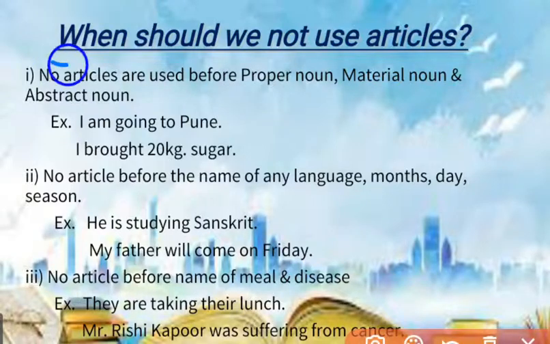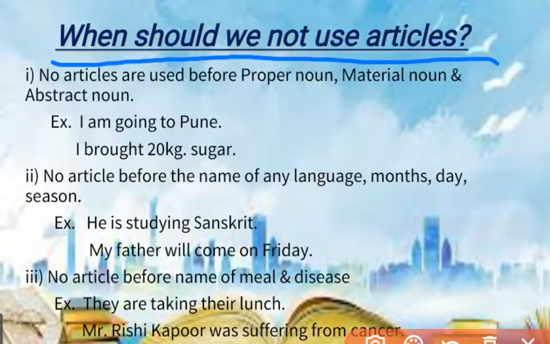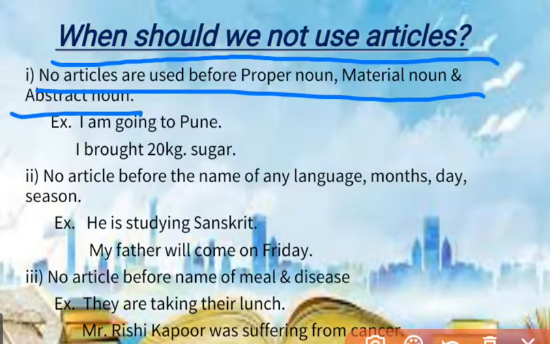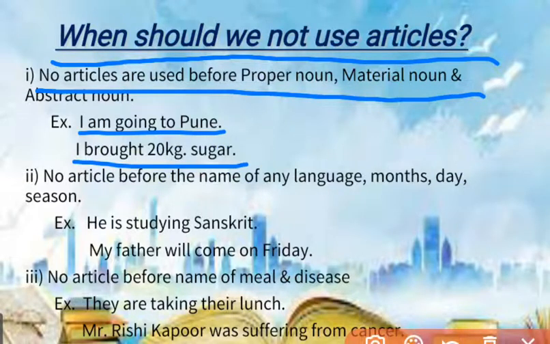Number 1, no articles are used before a proper noun, material noun, or abstract noun. Very important. For example, I am going to Pune. Pune is a name, a proper noun. So, no need to use any article before a proper noun. Second example, I brought 20 kg sugar. Here also sugar is a material noun. So, no need to use any article.